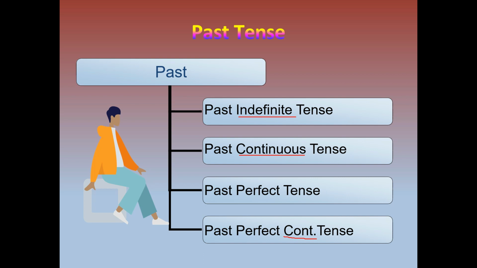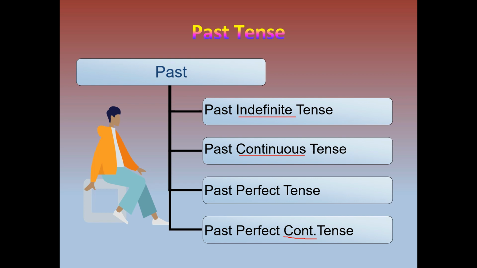Based on the aspect, in the past tense there are four aspects: simple past, past continuous, past perfect, past perfect continuous. Past indefinite and simple past are both the same. Don't get confused.